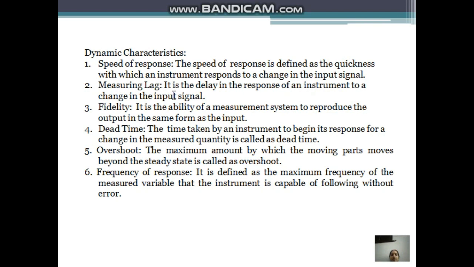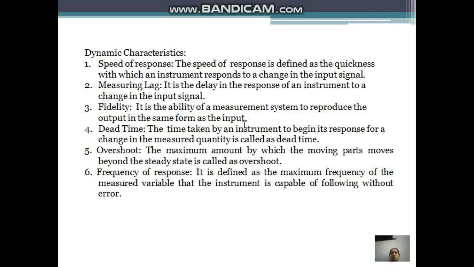Next one is measuring lag. It is the delay in the response of an instrument to a change in the input signal. So it is the opposite of speed of response. If the instrument does not respond even to a small change in the input signal, it is called measuring lag. Next one is fidelity.